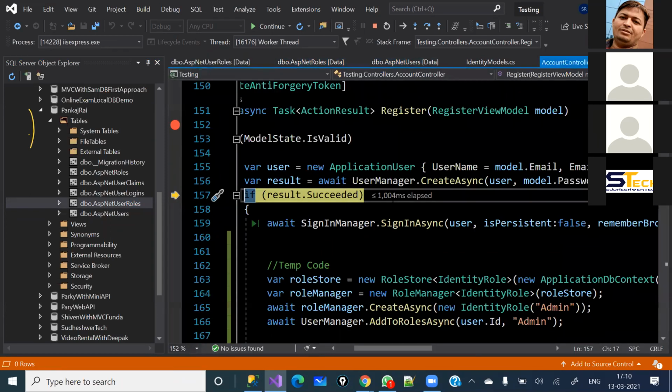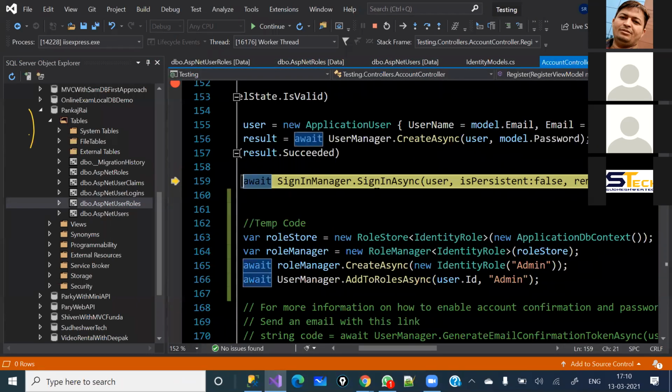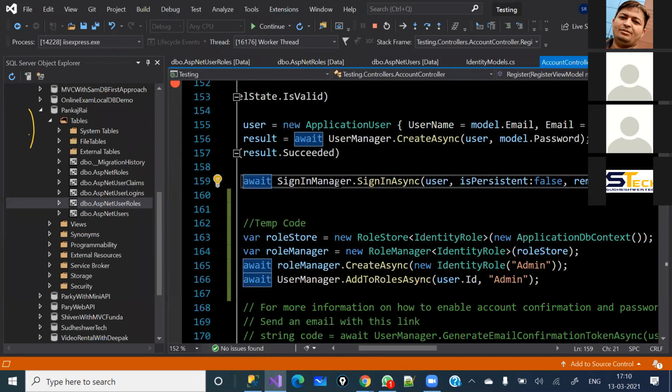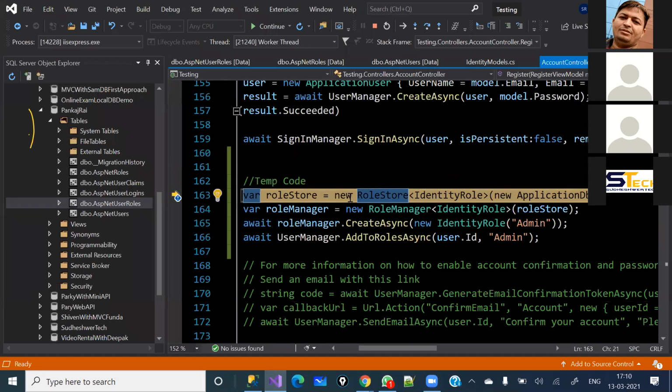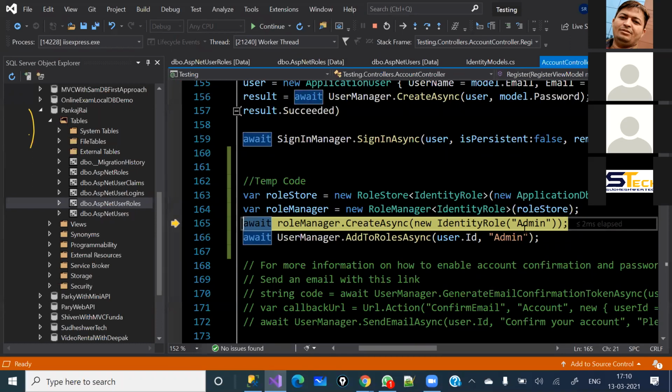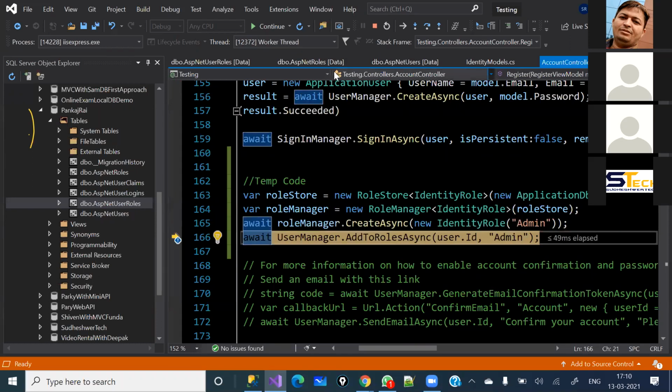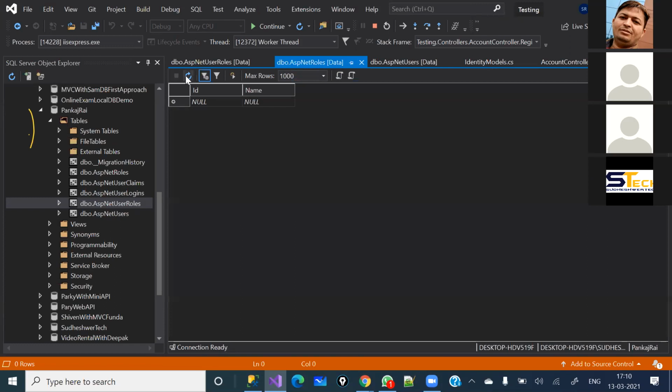Now see, by mistake I have not commented this code, so it will log in also. So the role store has created the role, right? If you come here and refresh this one, see, the role has been created. The admin role which I created has been created here. We still don't have any data here. Once I refresh it, see, nothing is here.